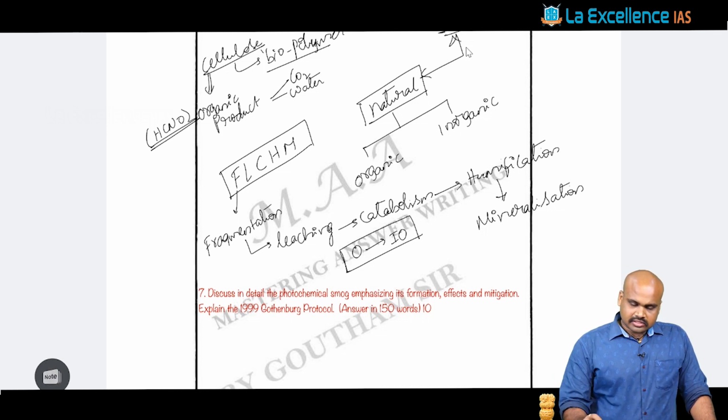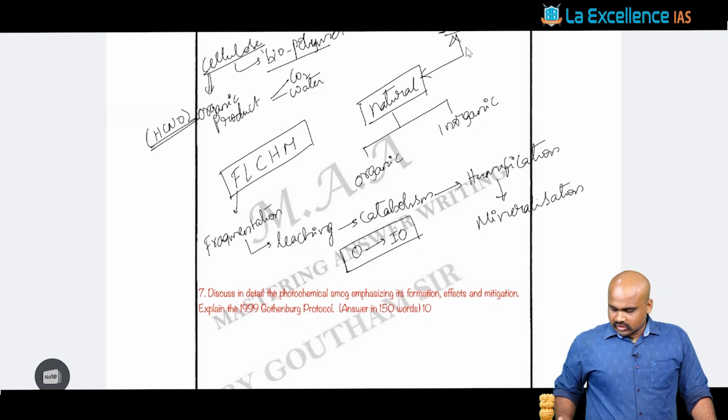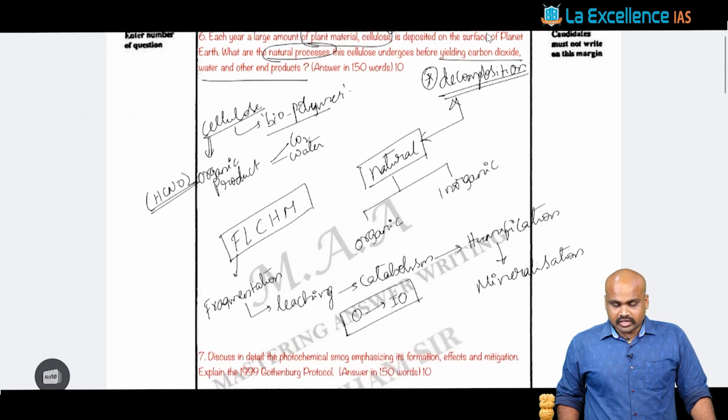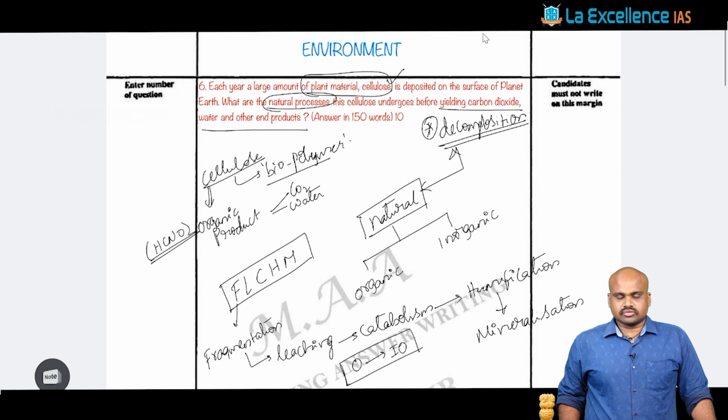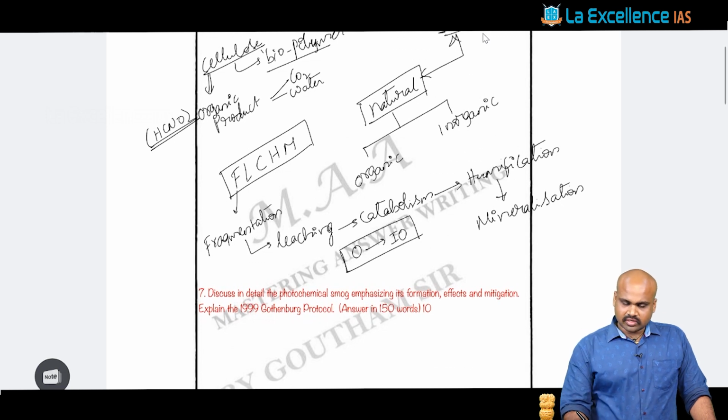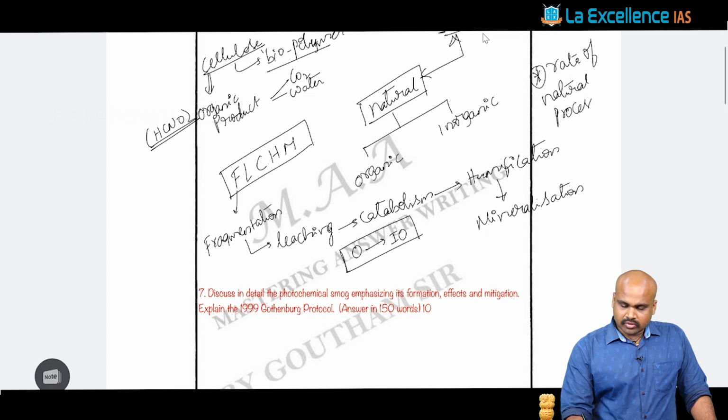And this kind of cellulosic degradation and cellulosic decomposition is very, very important for you to understand the dynamics of cellulose, right? And again, one more thing we can add, apart from these processes: we can also talk about what is going to be the rate of these natural processes, right?